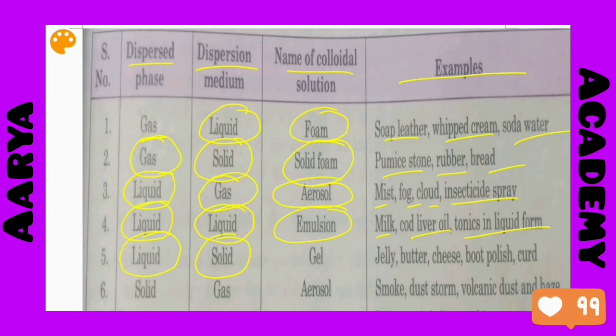Now the name of the colloidal solution is gel, and the examples are jelly, butter, cheese, then boot polish and curd. Next, the dispersed phase is solid and the dispersion medium is gas, and the name of the colloidal solution is aerosol. So these are smoke, dust, volcanic dust and haze.